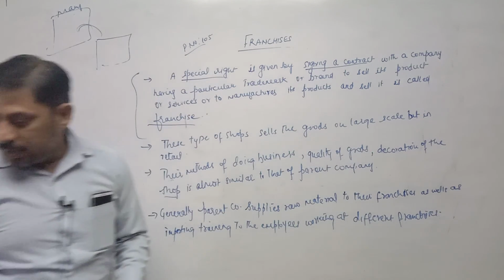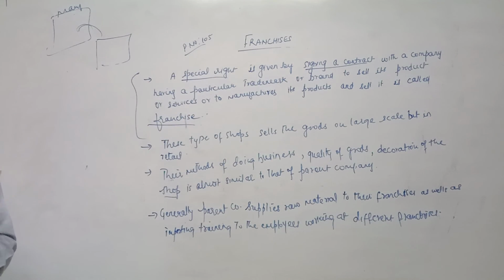So this is short notes on franchisee, and in this way your chapter is completed. Again I am explaining, franchisee means a special right which is given by signing a contract with a company having a particular trademark or brand. The company which has a particular trademark or brand gives permission to other business units to sell their products. That agreement is called franchisee.